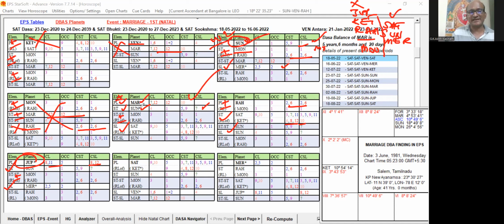Please understand here, Sun is the star lord and the sublord is Saturn. Here, Saturn is the star lord and the sublord is the Sun. What is the difference? The star level is not having any 6th house combination.